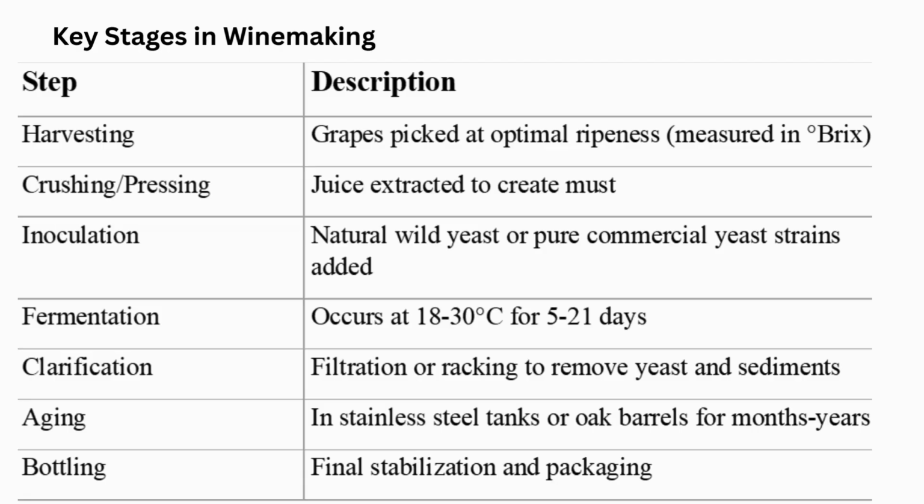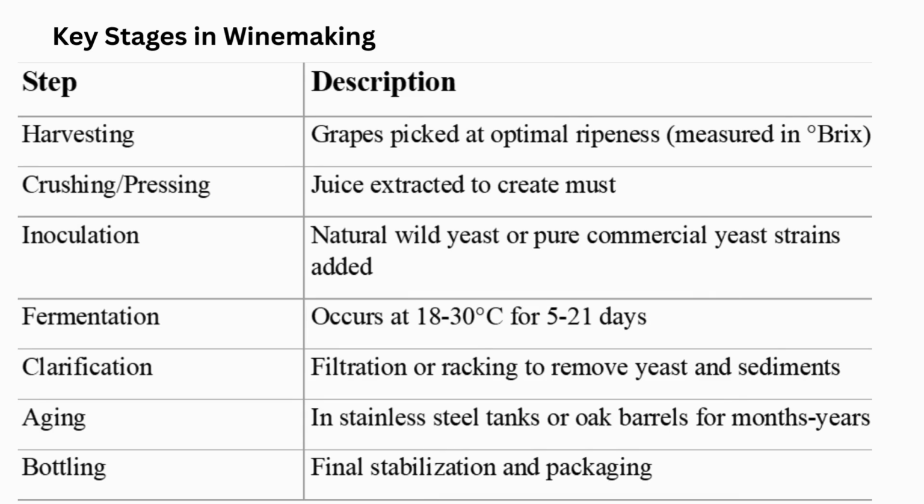Key stages in winemaking. Step, description. Harvesting: grapes picked at optimal ripeness, measured in Brix. Crushing and pressing: juice extracted to create must. Inoculation: natural wild yeast or pure commercial yeast strains added. Fermentation: occurs at 18 to 30 degrees Celsius for 5 to 21 days.